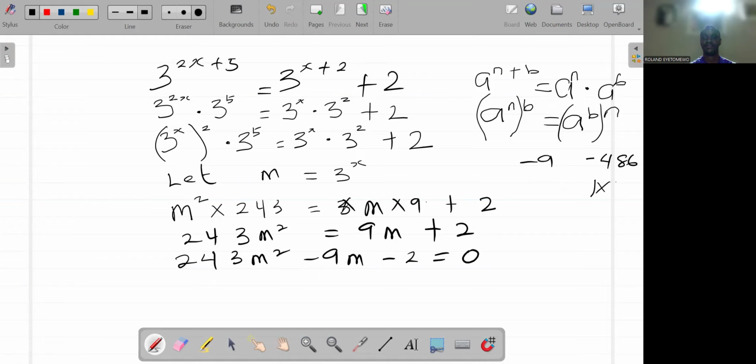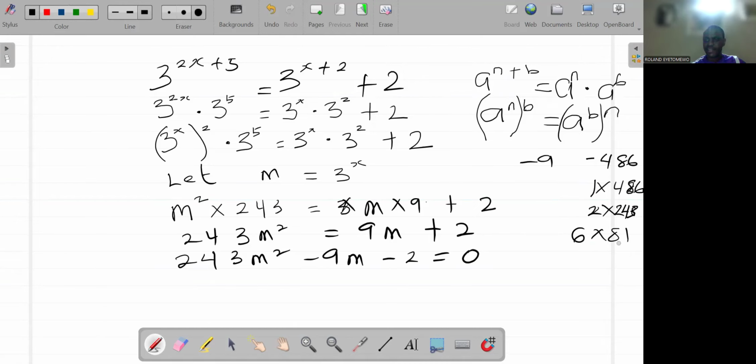1 times 486 is 486. 2 times 243 is 486. If I divide 243 by 3, I have 81. Multiply this by 3, I have 6. So 6 times 81 is 486.